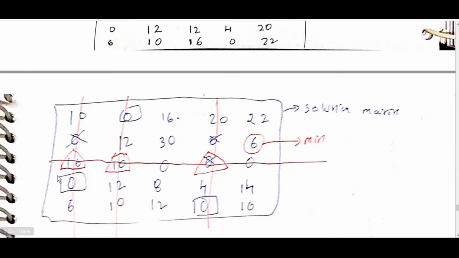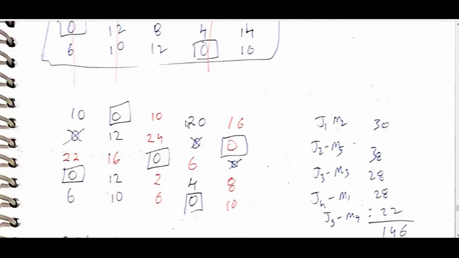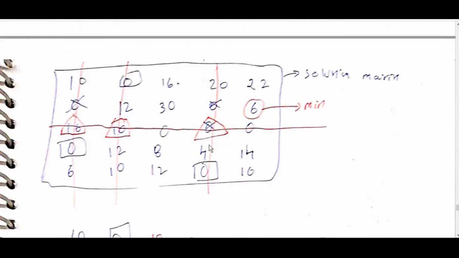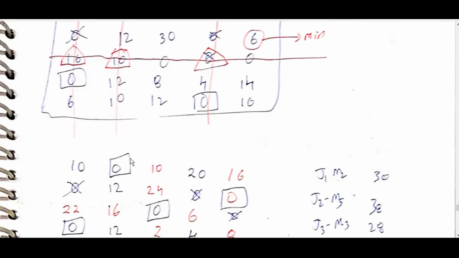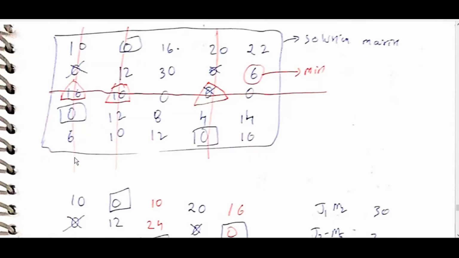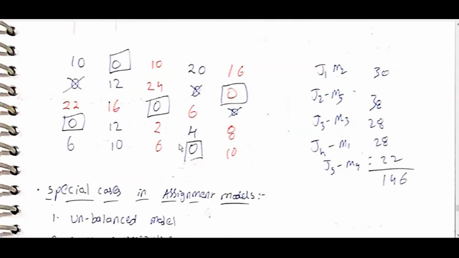So just cover all zeros: this line and one horizontal line can cover all zeros. The minimum is 6. Now subtract 6 from all uncovered elements and add 6 at the intersections, here and here; the remaining are all subtracted, and the lined ones remain as they are. Now try to allot the zeros.